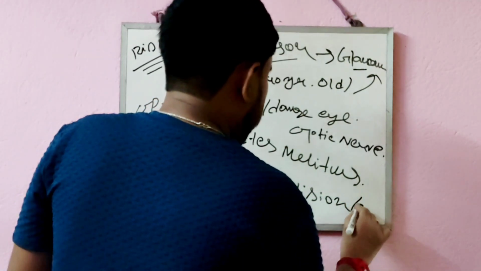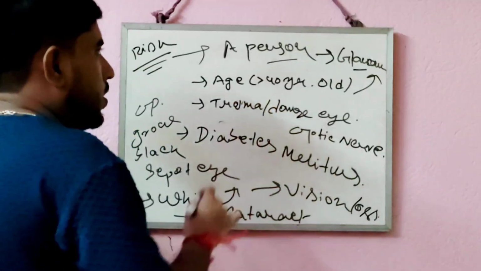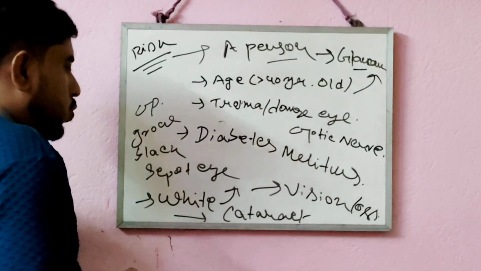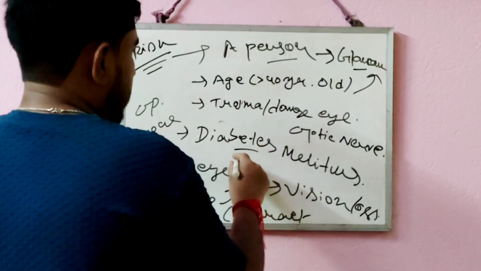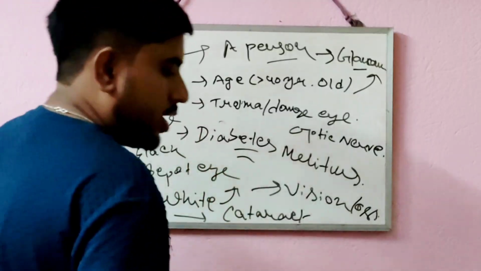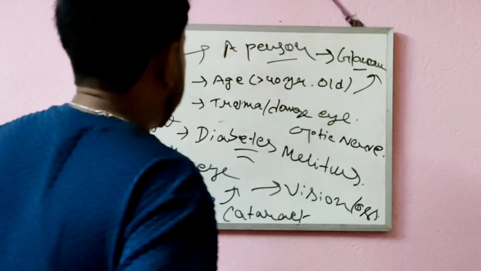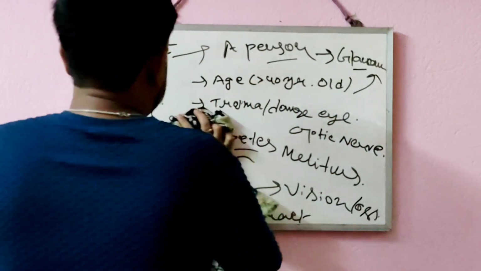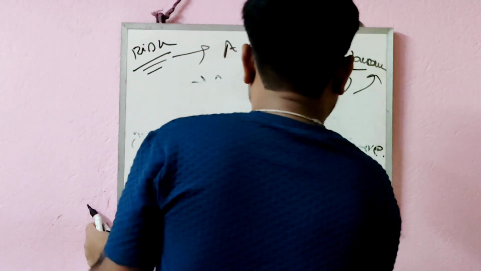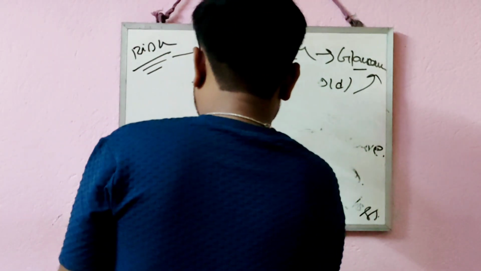That vision loss is also generally caused in a person who has diabetes mellitus. So it is also a risk factor. When a person is affected by diabetes mellitus, he can be affected by glaucoma very easily.